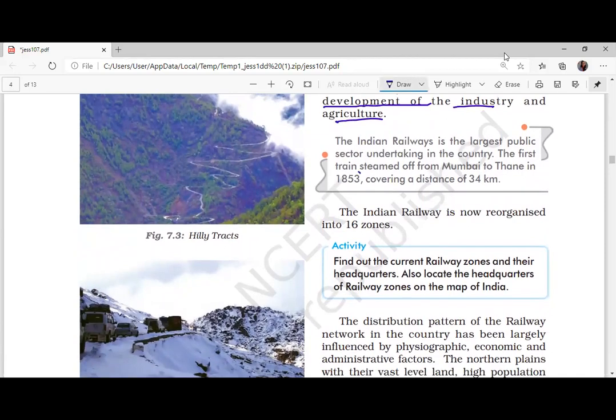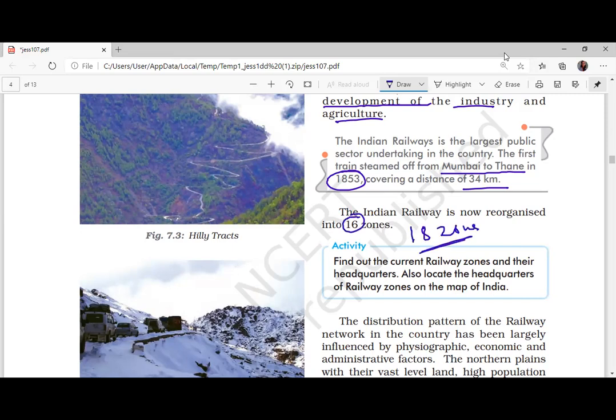And the fact remains that in 1853, from Mumbai to Thane, a distance of 34 kilometers, India's first railway or first train started. Here it is given as 16, I think, but now we have 18 zones.